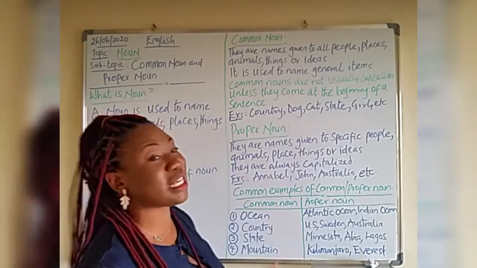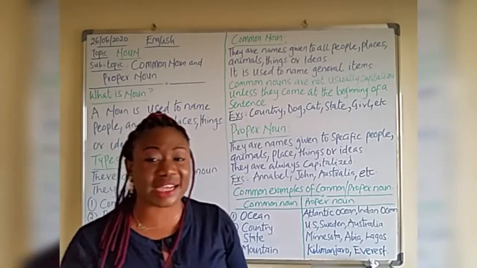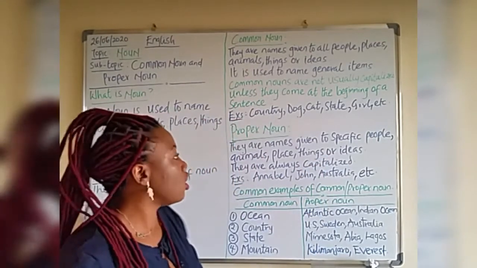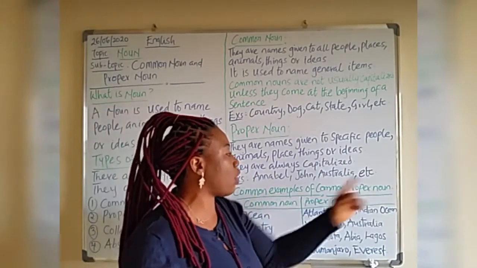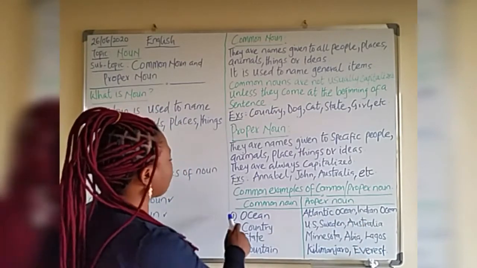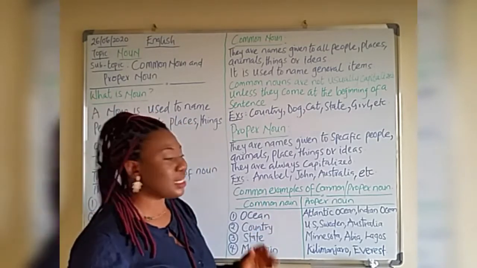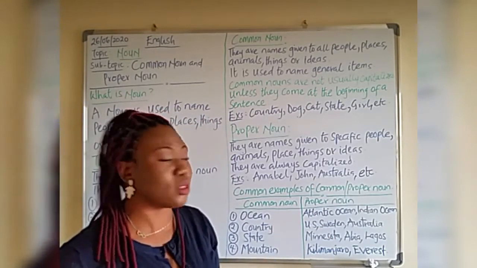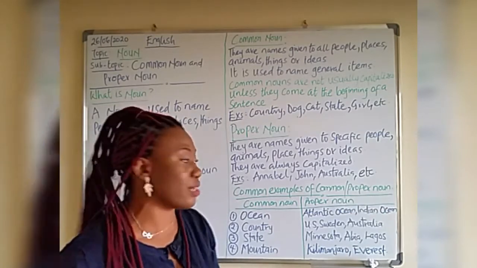Thank you. So what else again is different? The proper nouns are names given to specific people, particular people, individual things, places, ideas, and the rest. But for common nouns, they are a general name. Okay? So because of that, we want to look at a few examples of common nouns and proper nouns. Here will be the common noun and this side will be the proper noun. We take the first example to be ocean. Okay? Ocean is a common noun. Now when we bring it into individual or specific nouns, that will be Atlantic Ocean, Indian Ocean, Pacific Ocean and the rest.